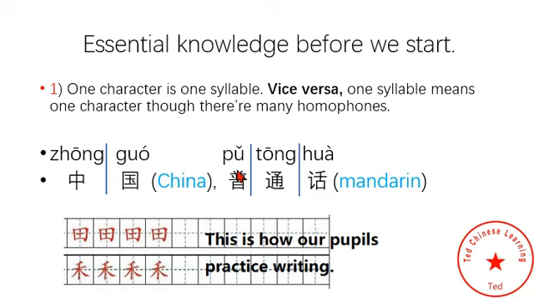Next, Putonghua. We have three syllables in the pinyin. Pu is a syllable for a character 普. Tong is a syllable for a character 通. Hua is a syllable for one character 化. So one syllable for one character.